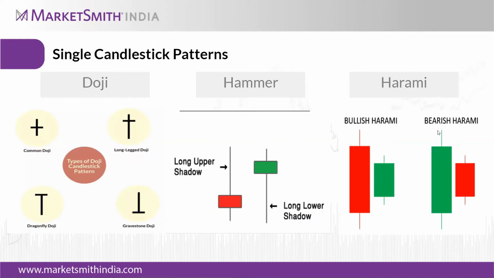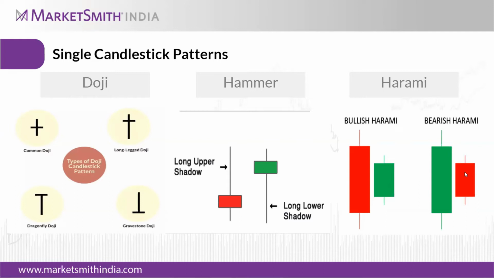Similarly, in the bearish harami, there will be a big bullish candle, but the next will be a bearish candle. It should trade in between the body range of the previous candle.